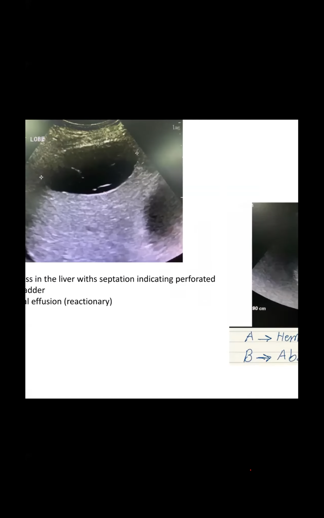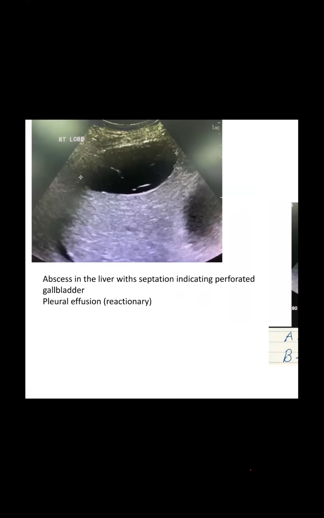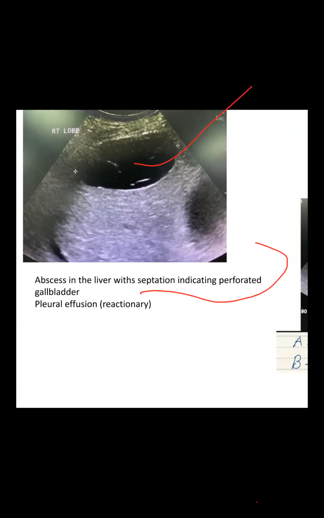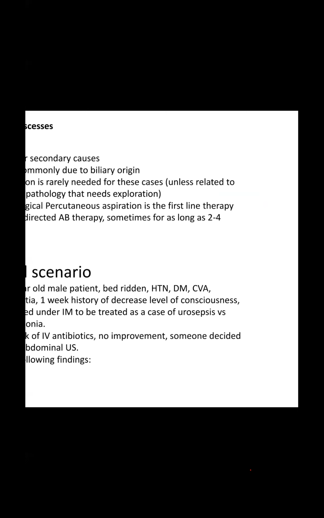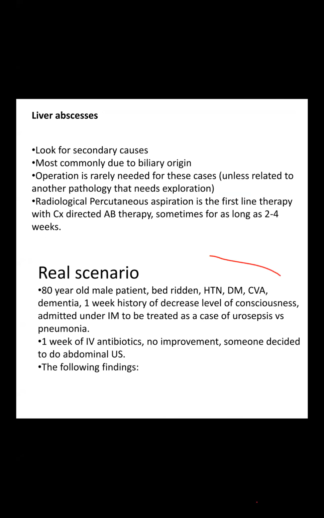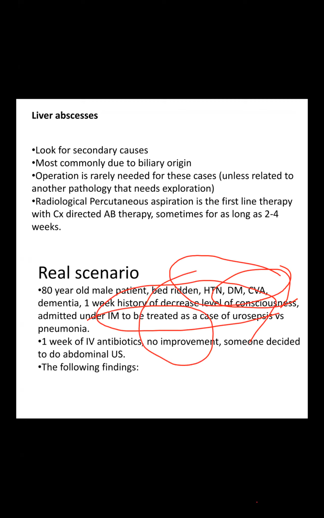You are seeing hepatic abscess, septation indicating perforation, pleural effusion reaction. In my case, a real scenario I was discussing: the patient was diabetic, hypertensive, bedridden, with decreased level of consciousness, so encephalopathy was developing. The patient was being treated for urosepsis and pneumonia, with no improvement even after antibiotics.